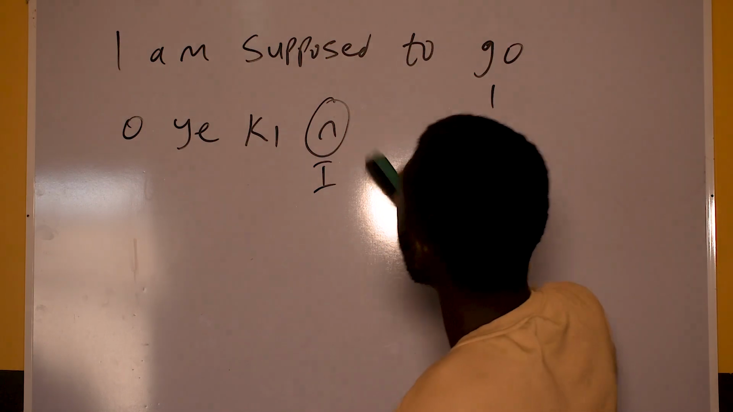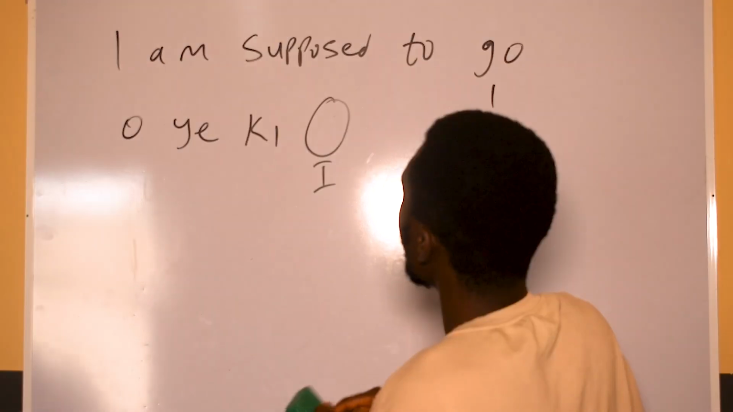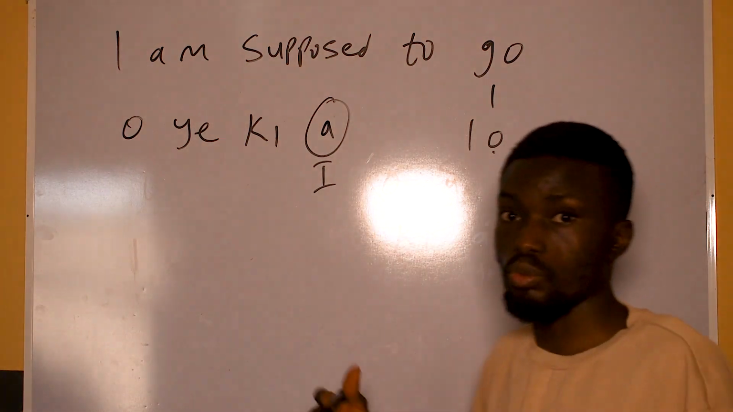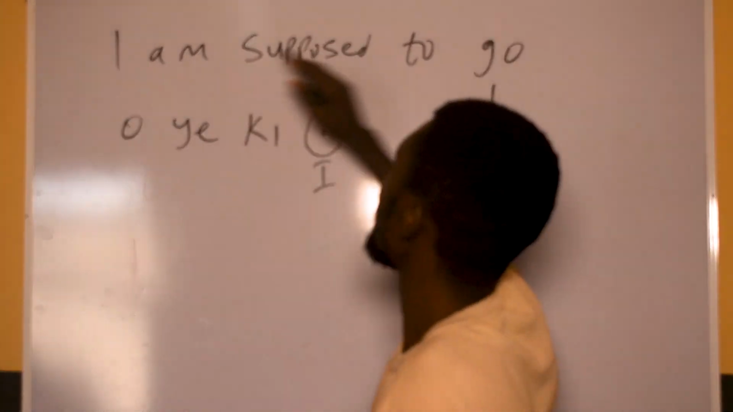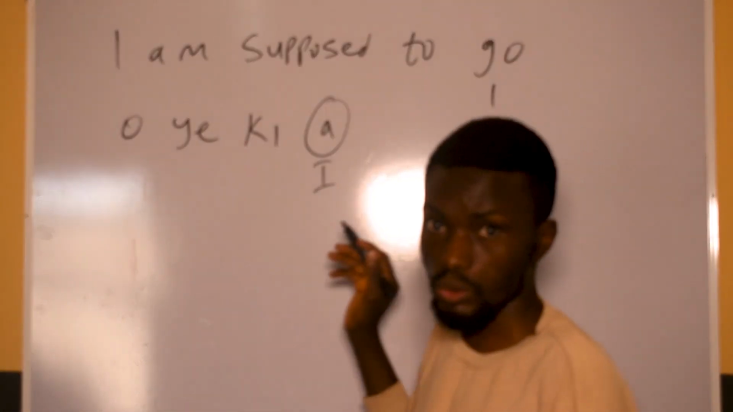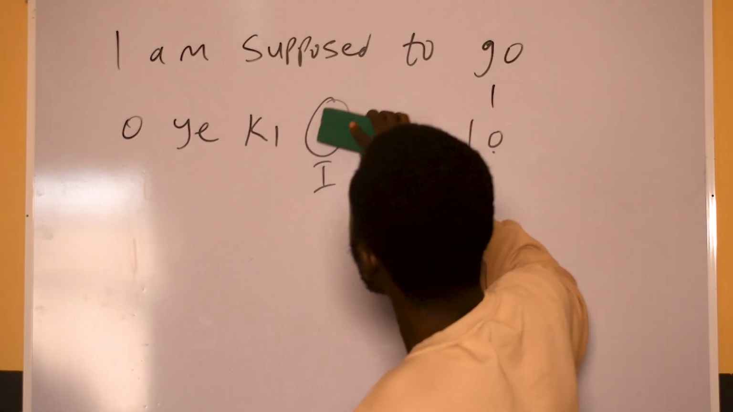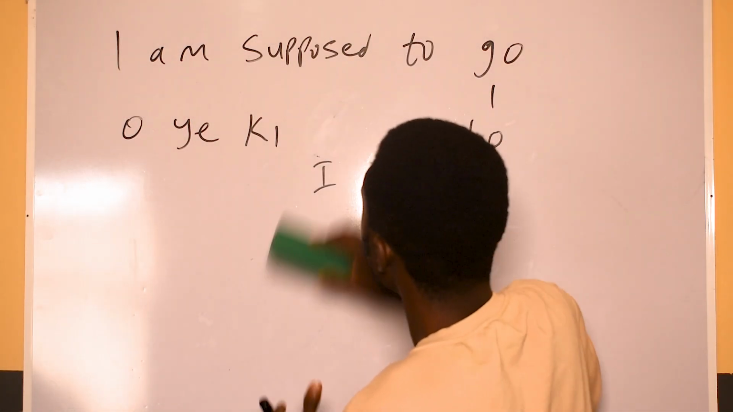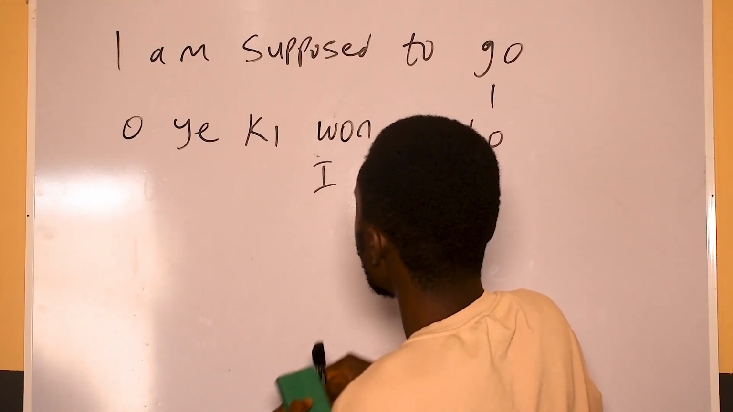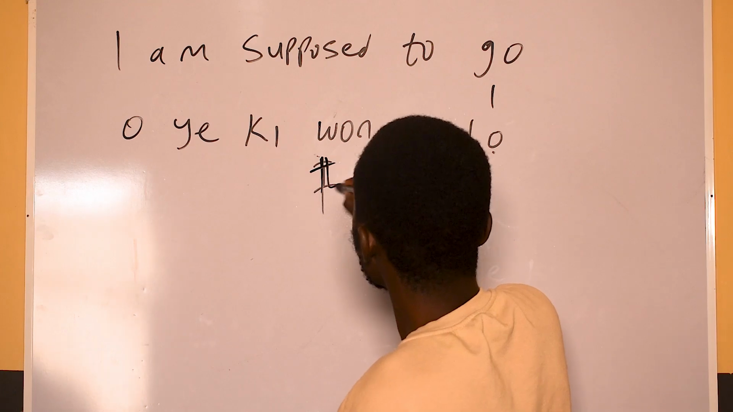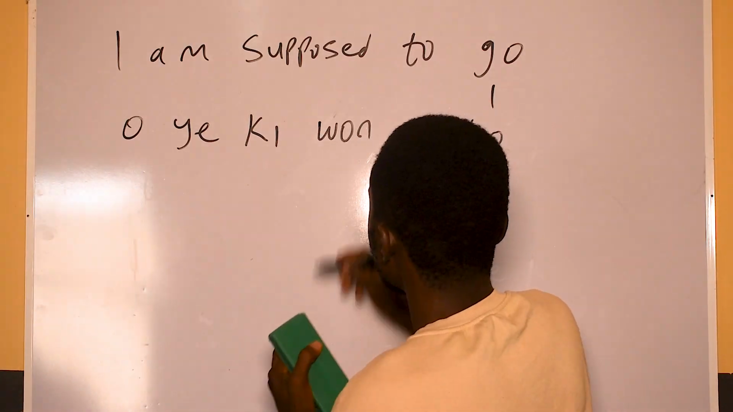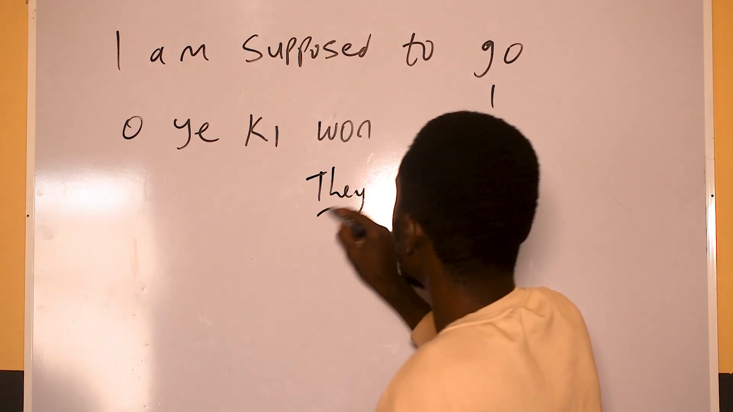If it is oyeki a lo, this a is we, then it will be we are supposed to go. That is what that one will be. Oyeki a lo is we are supposed to go. But if it is oyeki won lo, this one is they. They are supposed to go.